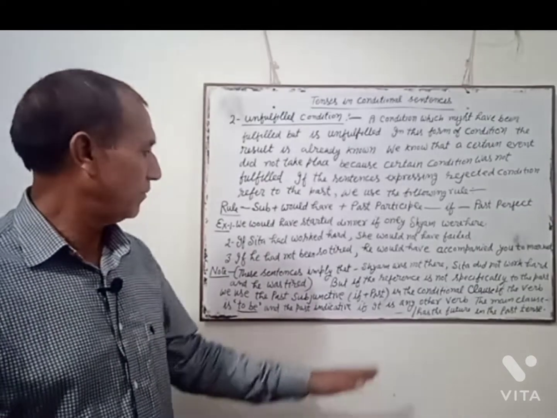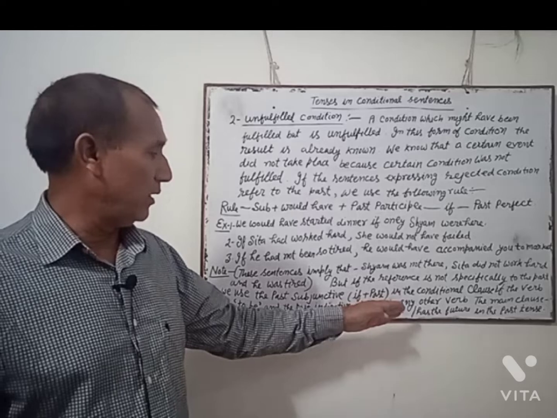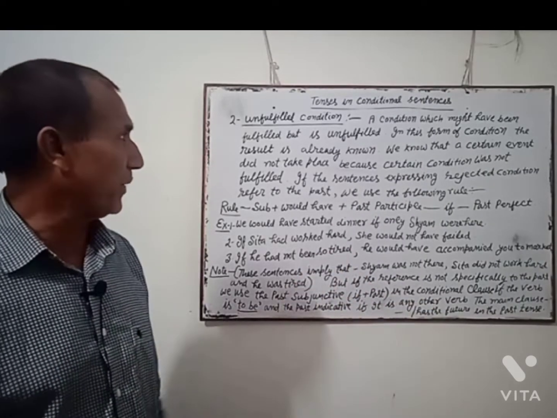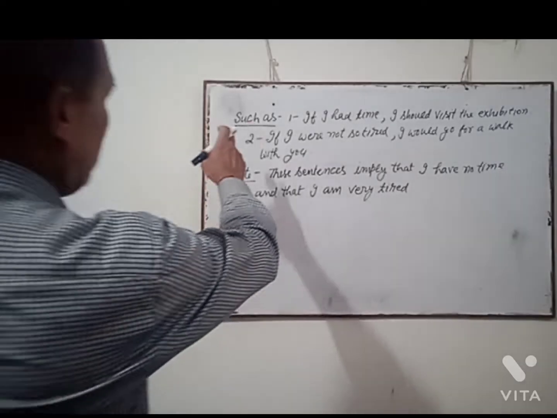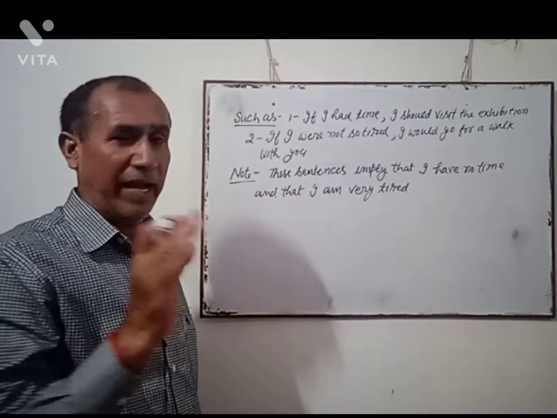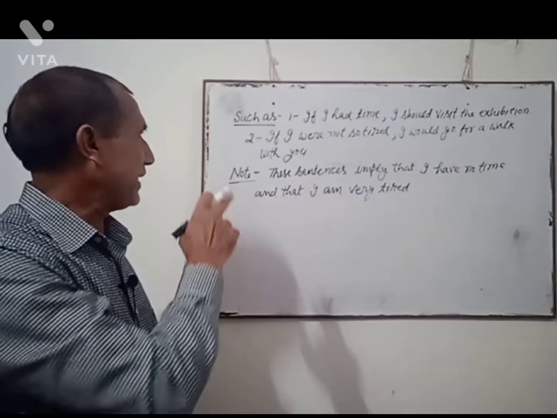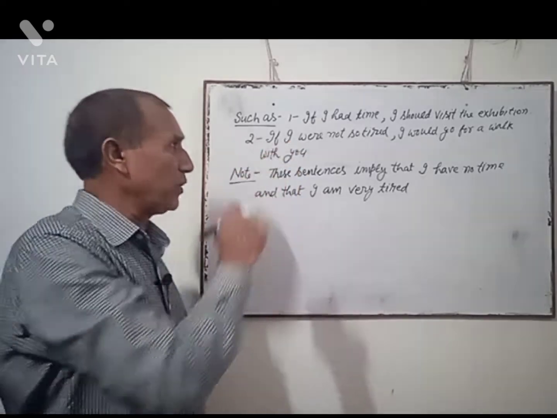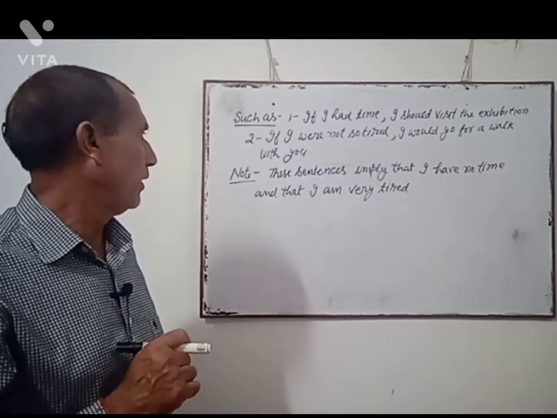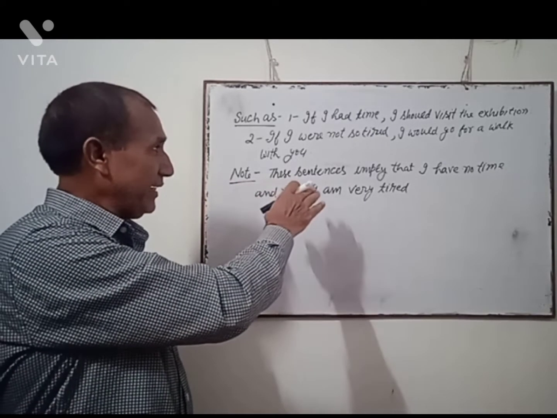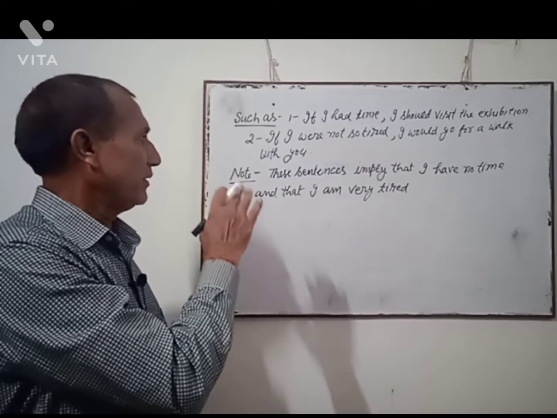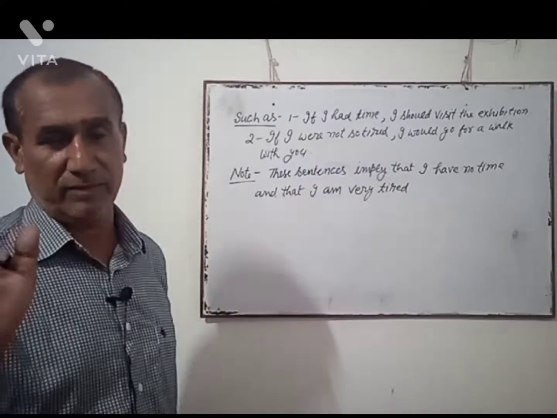Now I shall give you the examples, such as: if I had time, I should visit the exhibition. The second example: if I were not so tired, I would go for a walk with you. Note, these sentences imply that I have no time and that I am very tired.